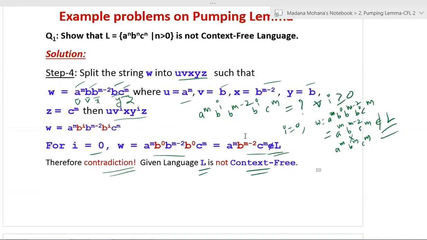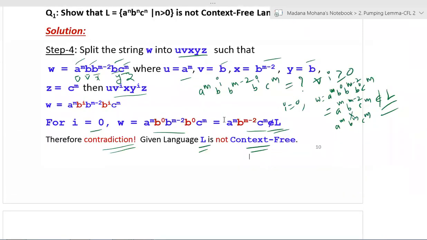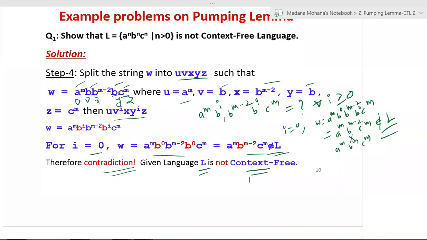Suppose it belongs to L, then you can check for other values of i. For all values, it has to satisfy. For violation, even a single value that violates it is enough. Then you can say contradiction, it is not a context free language. Like that, you can prove any given language is not context free using the pumping lemma for context free languages.